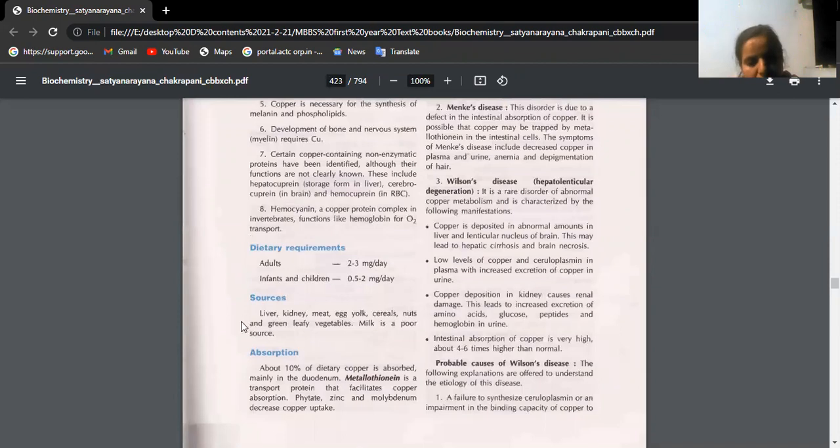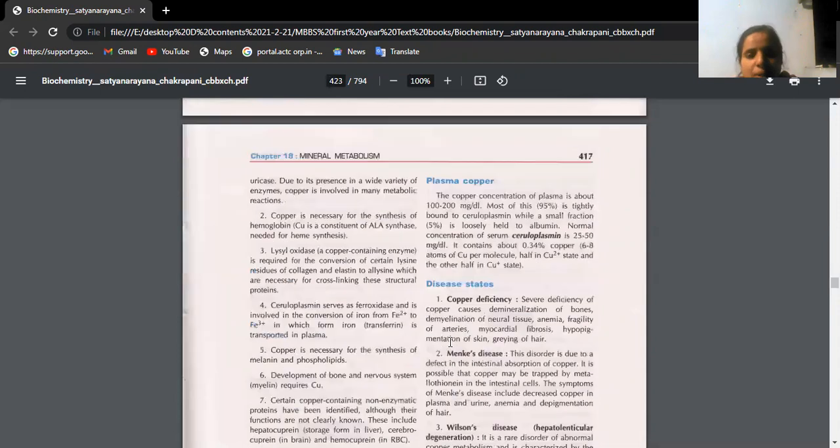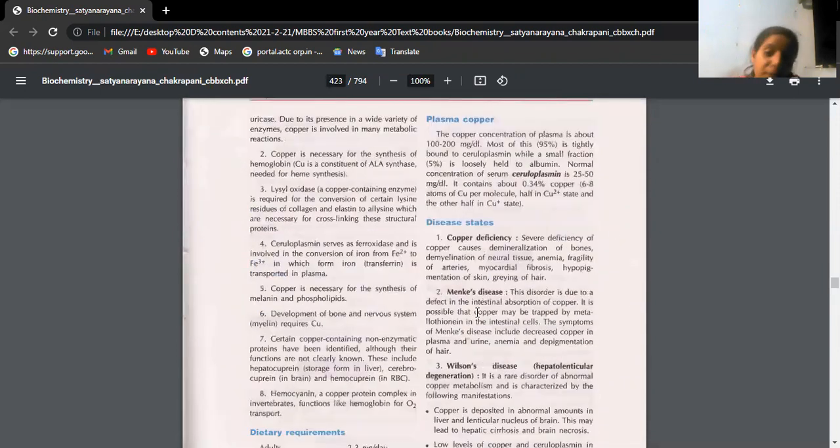So see the dietary requirements, sources, absorption, mainly duodenum, plasma, normal range. You should remember. Disease states can come as 3 marks questions also. Copper deficiency causes demineralization of bone, demyelination of neural tissue, anemia, blood vessels may become weak, myocardial fibrosis and all. Menkes disease is a defect in the intestinal absorption of copper.